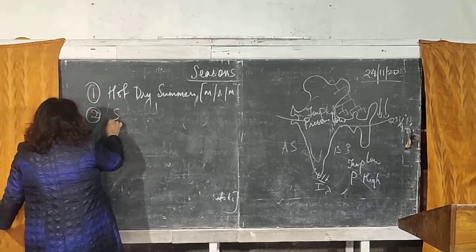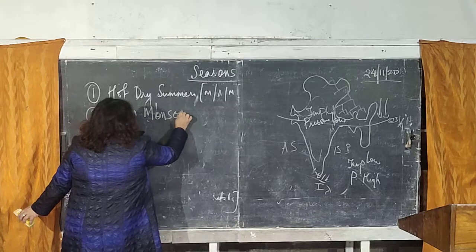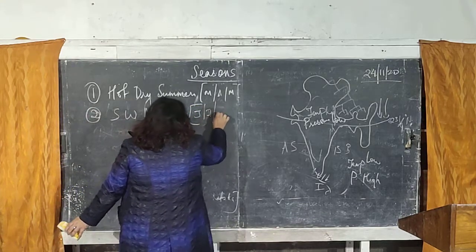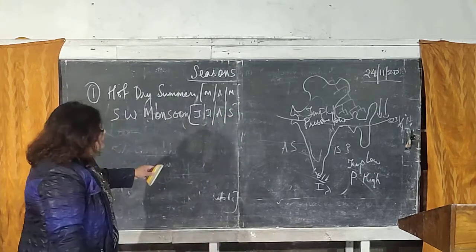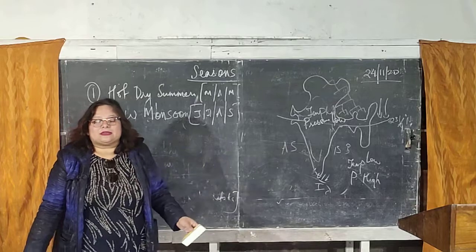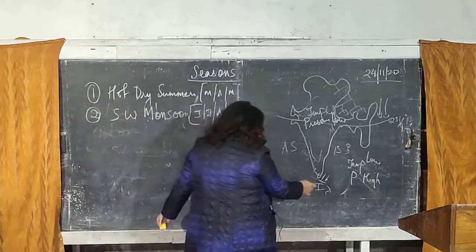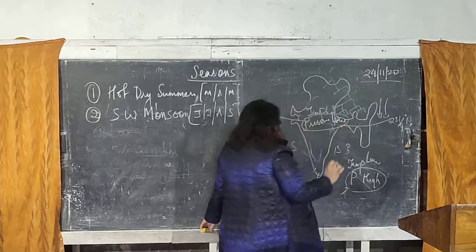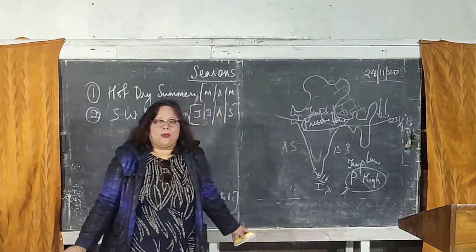That is called the season of the southwest monsoon. Now the season of the southwest monsoon, which is also called the rainy season, begins in the month of June and continues up to July, August and September. Okay. Now what leads to the beginning of this second season is the high pressure that has been created over the water and the low pressure that has been created over the land. Now remember, wind always blows from a high pressure area towards the low.